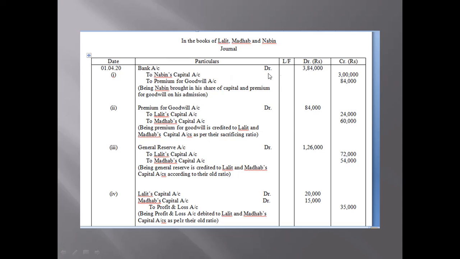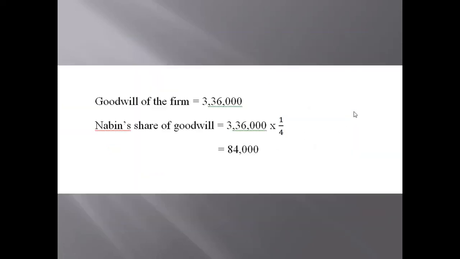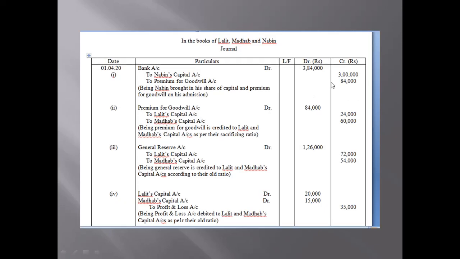So the bank account will be debited by 3,84,000. Nabeen's capital account will be credited with 3 lakh. That is his capital, look at the question, the amount is given. And premium for goodwill, just now we calculated, 84,000. So he will bring his share of goodwill, that is 84,000. So total 3,84,000.